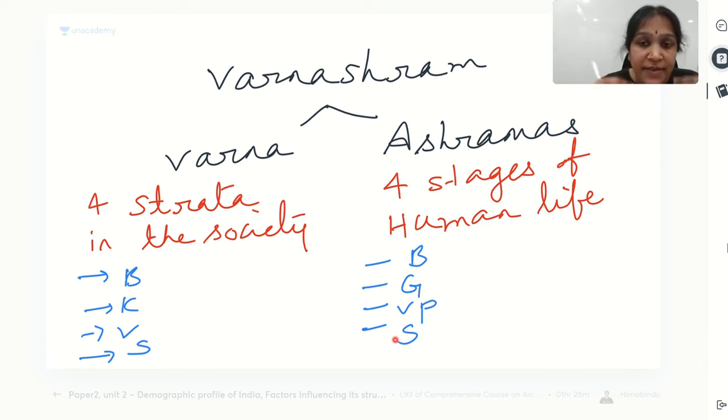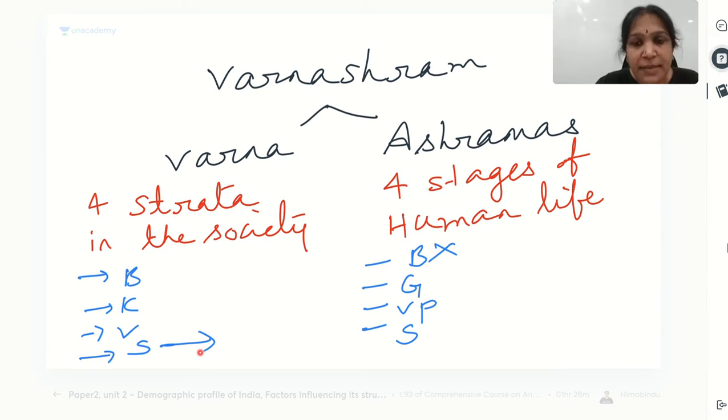Then you may ask me, what is the link between these two? Why should they call it Varnashram system? Why not Varna system separately, Ashrama system separately? What is the link between the two? The important link is, for example, Sudras do not have Brahmacharya ashram. Understood? Sudras do not have Brahmacharya ashram because Vedic education is not permitted for them. What is Brahmacharya ashram? Student life.